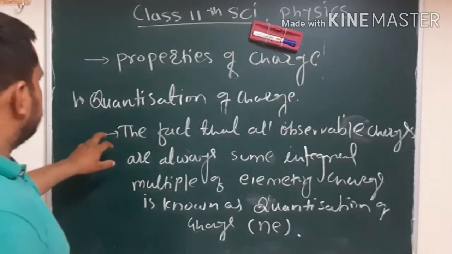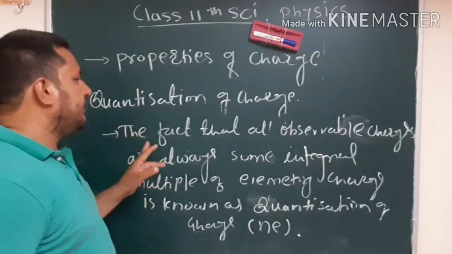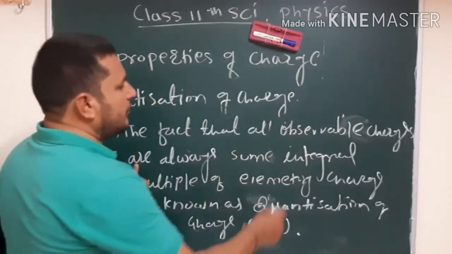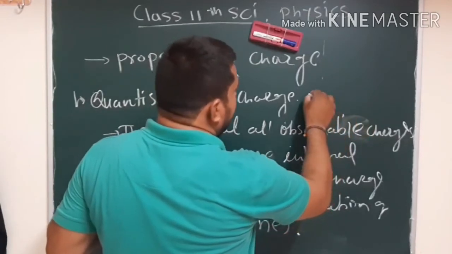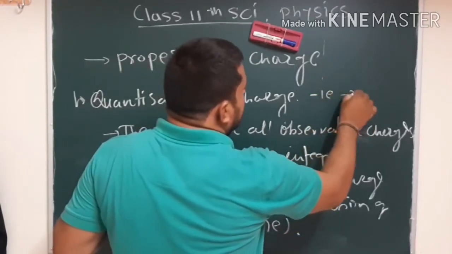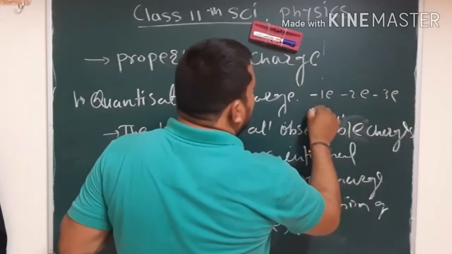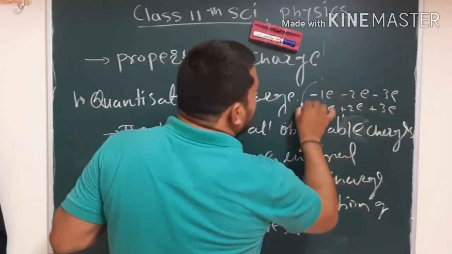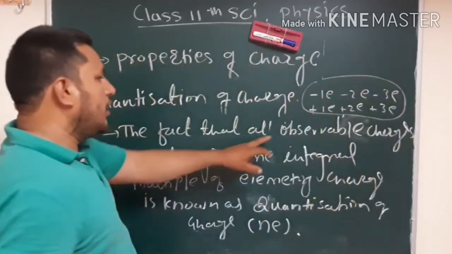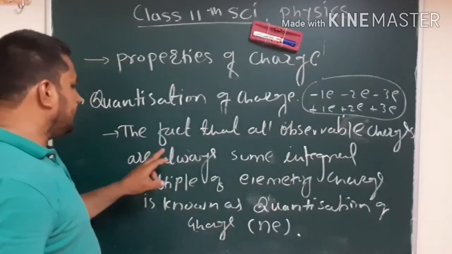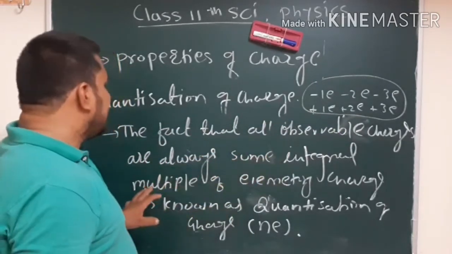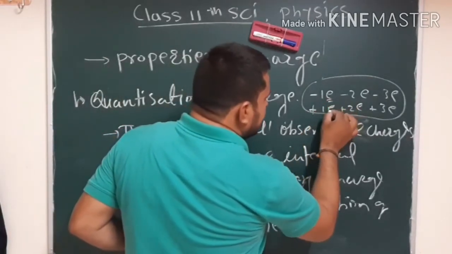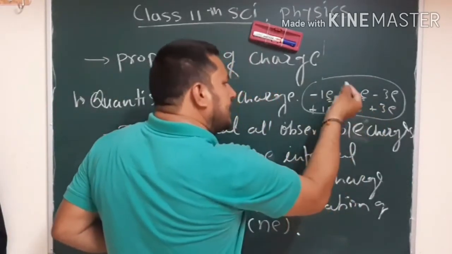So this is the definition of quantization of charge. The fact that all observable charges, what we observe here, minus 1e, minus 2e, minus 3e, or plus 1e, plus 2e, plus 3e, these are the observable charges. All observable charges are always some integral multiple of the elementary charge.